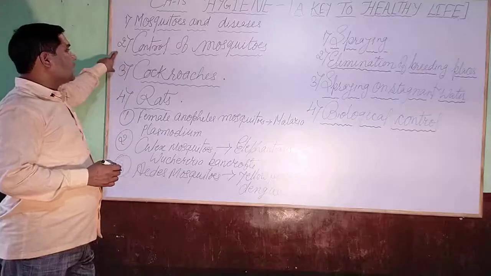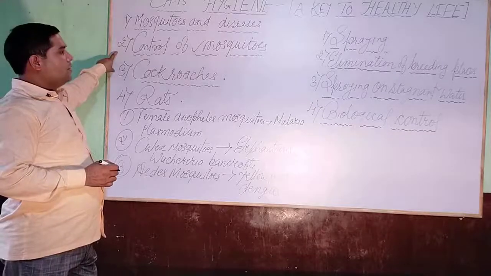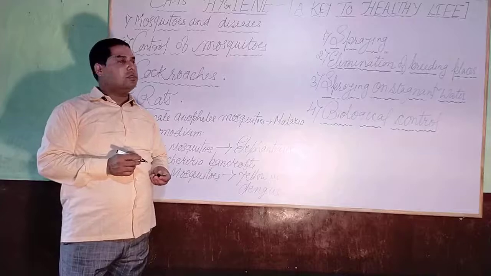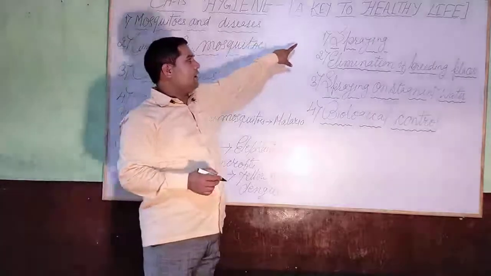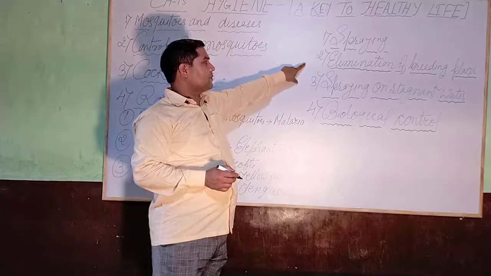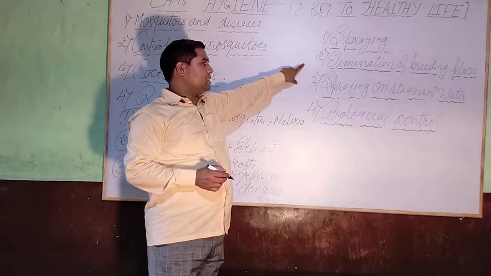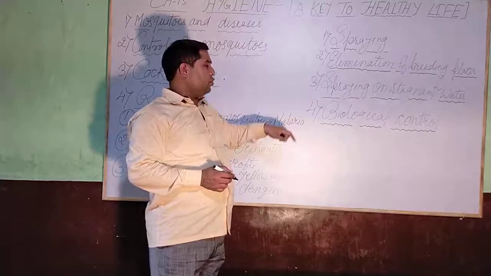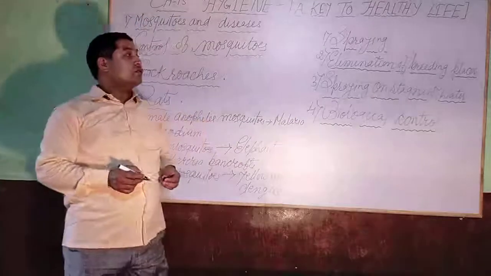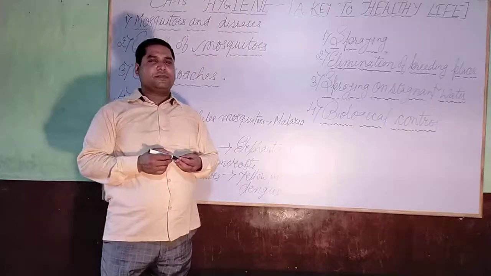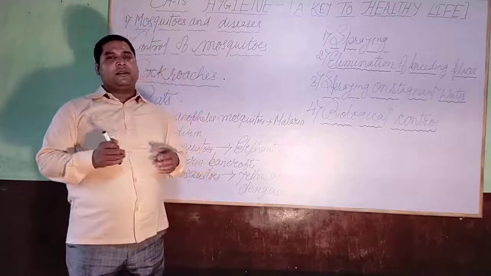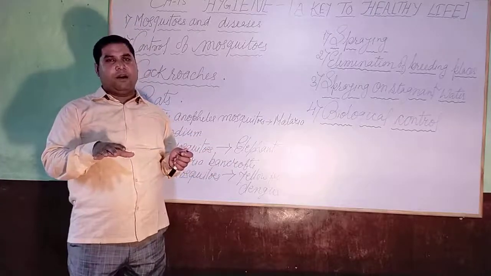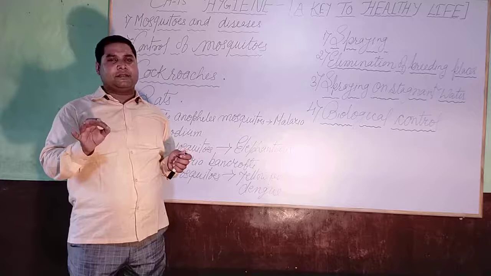Next point, control of mosquitoes. So dear student, we can control mosquitoes in the following ways. See, the first, spraying. Second, elimination of the breeding place. Third, spraying on stagnated water. Fourth, biological control. So let us see spraying. Dear student, there are several types of insecticide chemicals available in the market, or DDT.